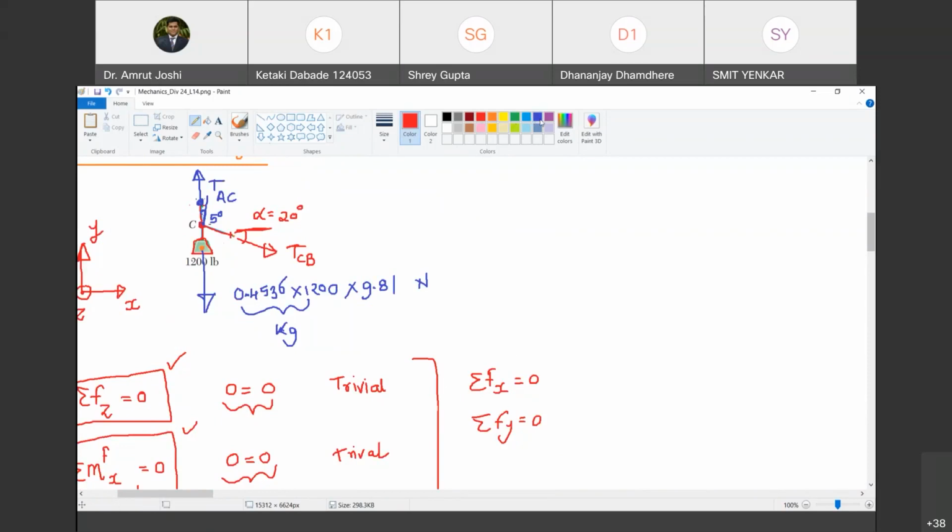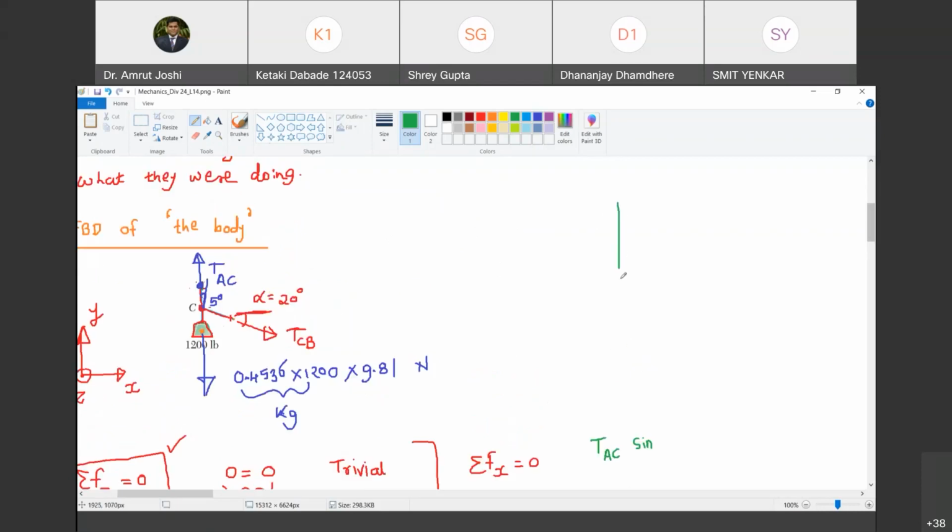Summation Fx equal to 0. Tell me, how should I write summation Fx equal to 0? What is the component of TAC in the x direction? TAC sin 5 degree. And positive or negative? Positive. No, negative. This is the vertical line. TAC is of this fashion. This is 5 degree.